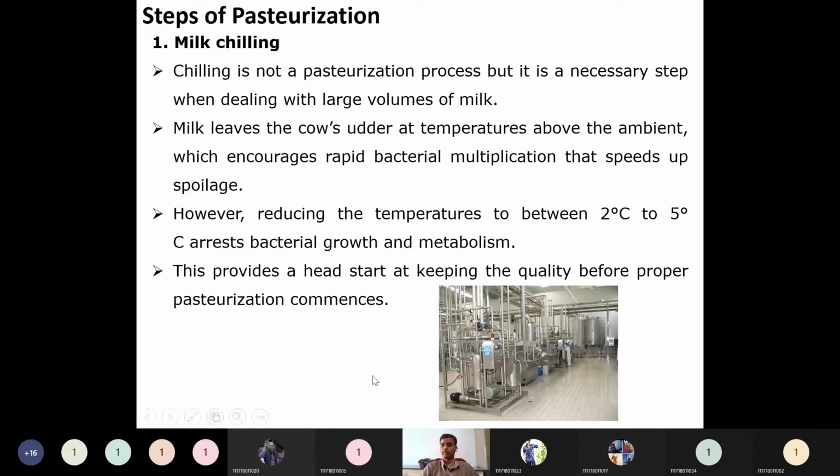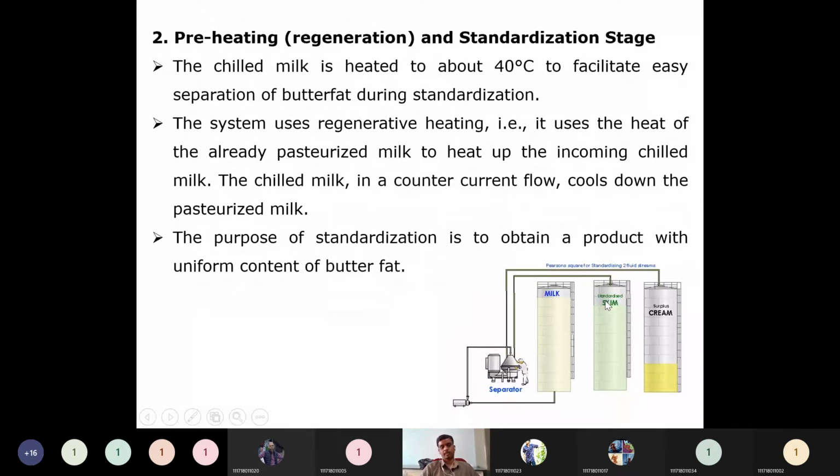Only the chillers will be there, big chillers. In those chillers, the milk will be stored for a long period of time before processing it for pasteurization. Then the next one is preheating or regeneration, we can say,